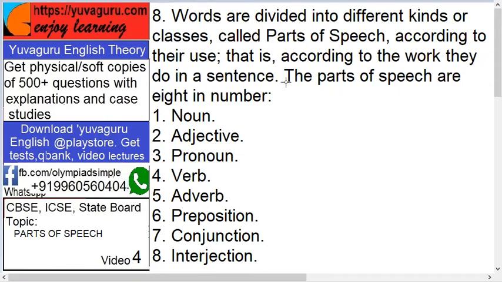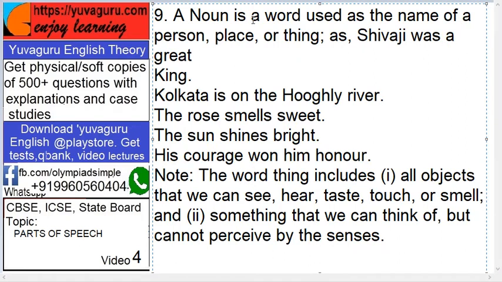The parts of speech are 8 in number. So these are the 8 ones: noun, adjective, pronoun, verb, adverb, preposition, conjunction and interjection. We'll study each one in short in this video, and then we have separate videos for each one of them in detail. Let's start with noun.